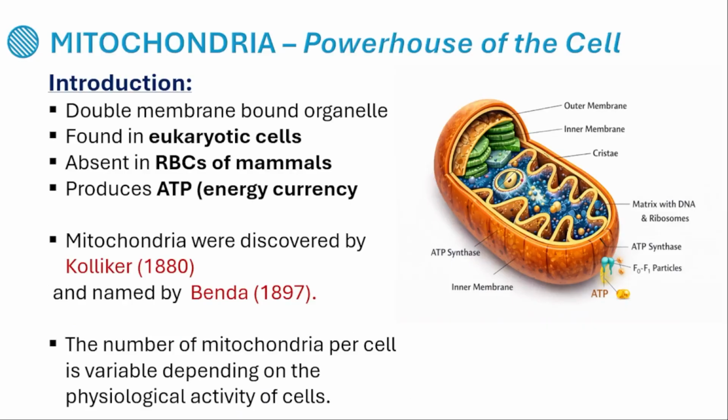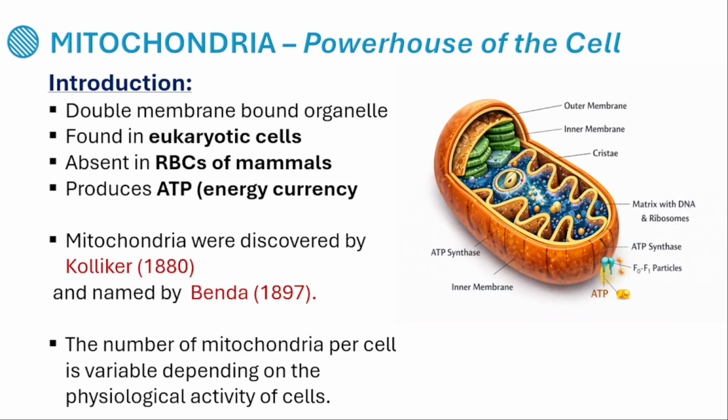Today we are going to discuss mitochondria, chloroplast and ribosomes, cilia and flagella, and some of the microbodies. Today's class is going to be a fantastic class because the main organelles which are going to be asked in NEET are going to be covered.